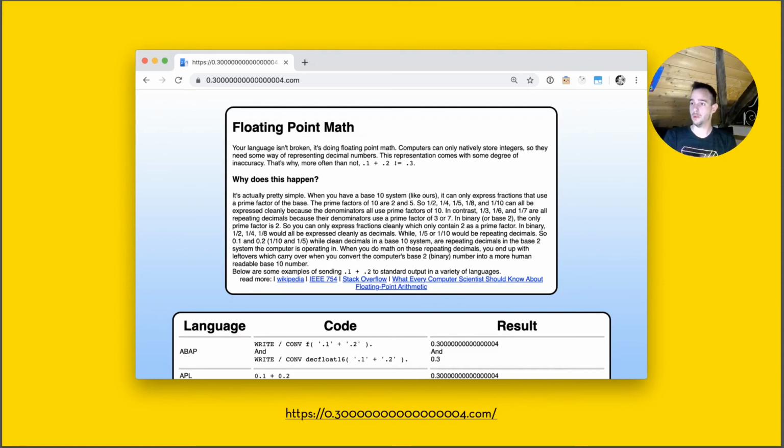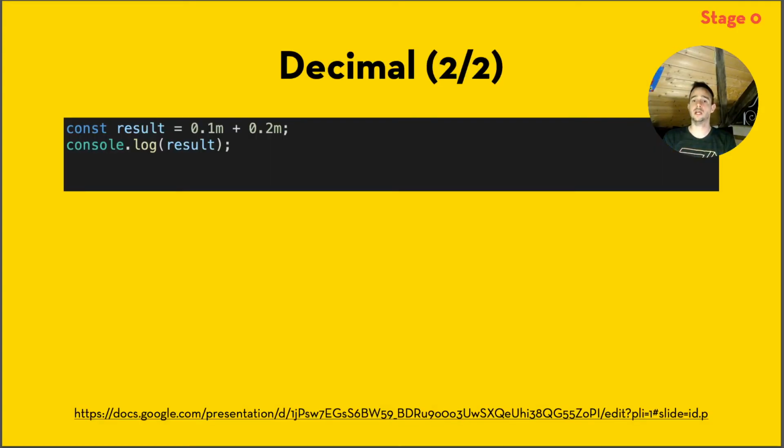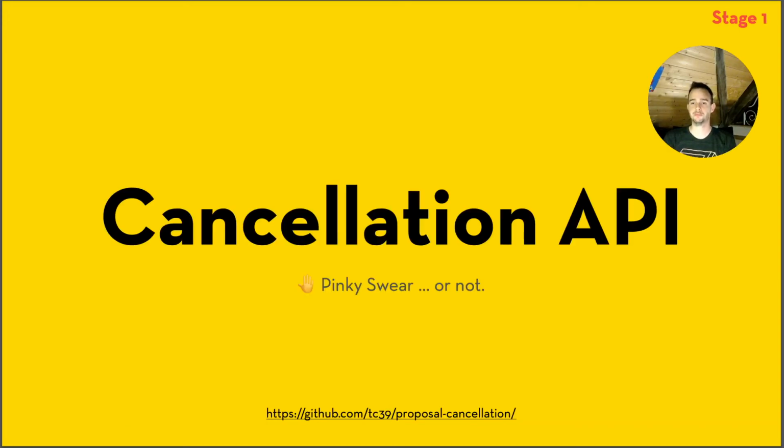There's this wonderful website with this great URL, it's 0.30000000000000004.com for you to check out. It explains it all. So how can we solve this? Well, the proposal is to add a new type, which is the decimal, and it's indicated there with the m suffix. So if you add 0.1, the decimal, with 0.2, you get back the decimal 0.3, which is the correct result. Nice.